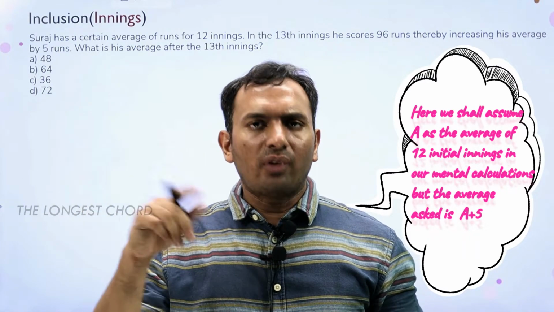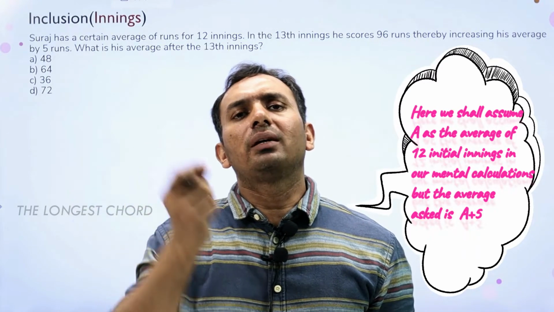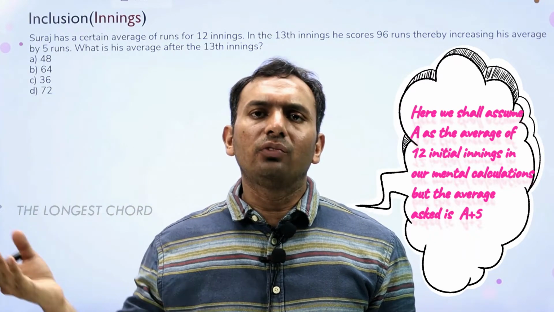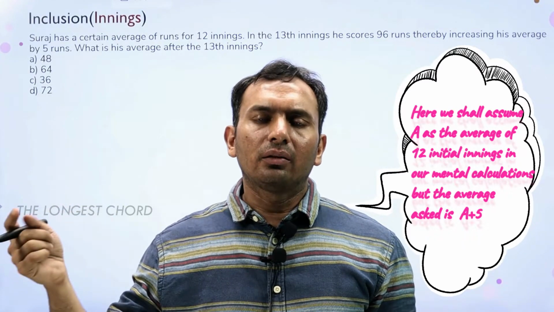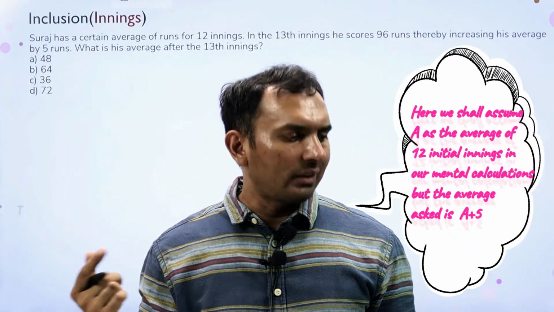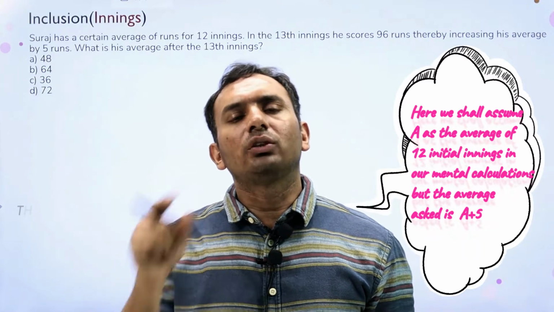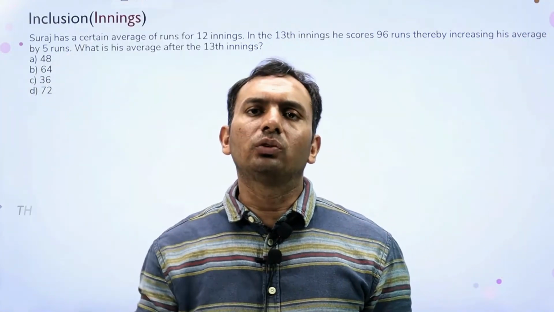Then obviously that 5 extra should be transferred to all the 13 innings by 96. So basically 65 plus A, that is the initial average, is equal to 96. So A will come out as 31, but that is not what they are looking for. They are looking for the final average, that should be A plus 5. So 31 plus 5, that should be 36.